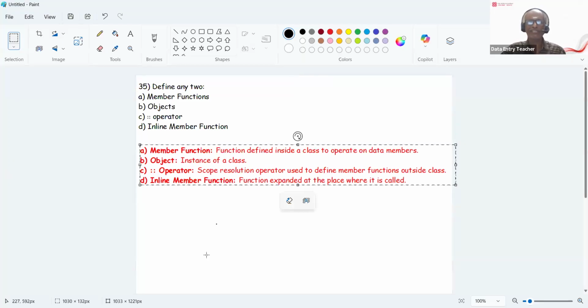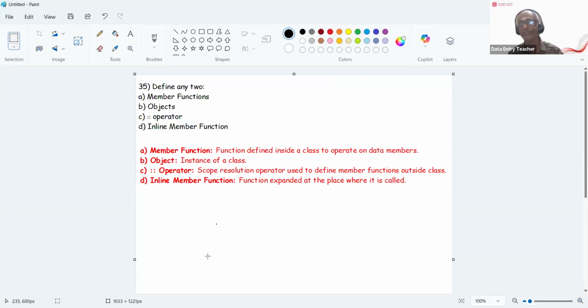You see, member function is the function defined inside the class to operate on data members. Object is nothing but the instance of a class. Colon operator is the scope resolution operator used to define the member functions outside the class. An inline member function is expanded at the place where it is called. So these are all the definitions of question number 35.